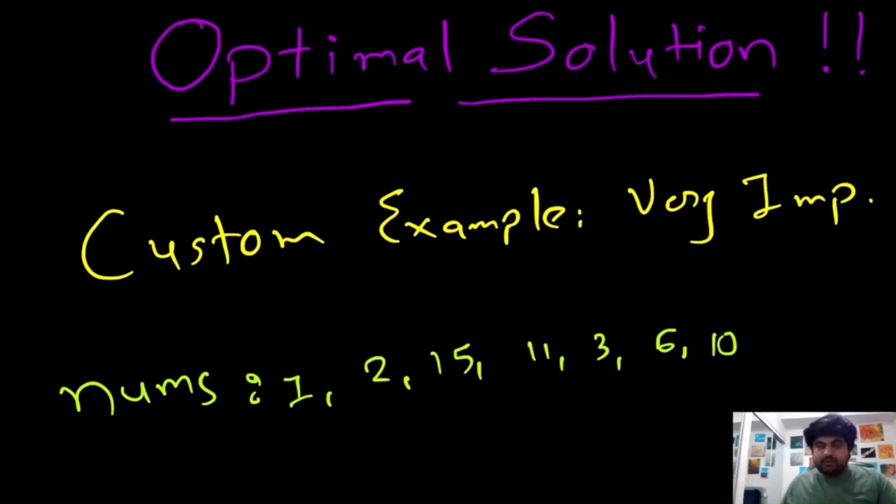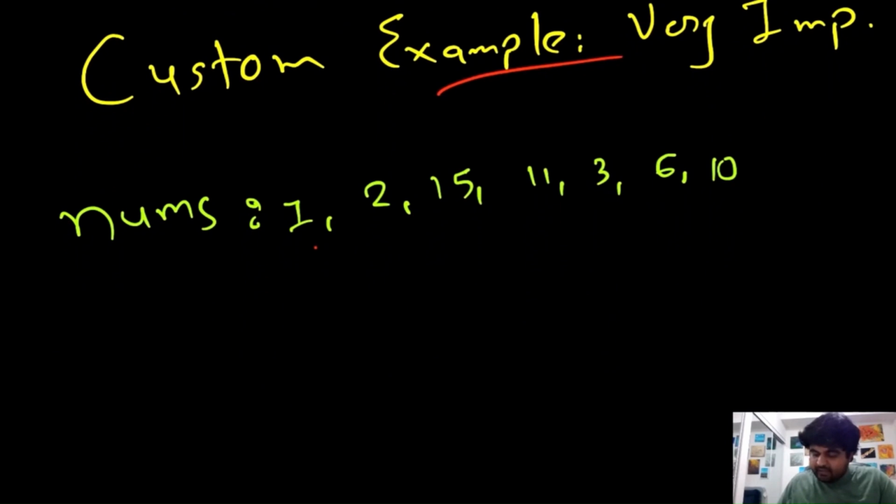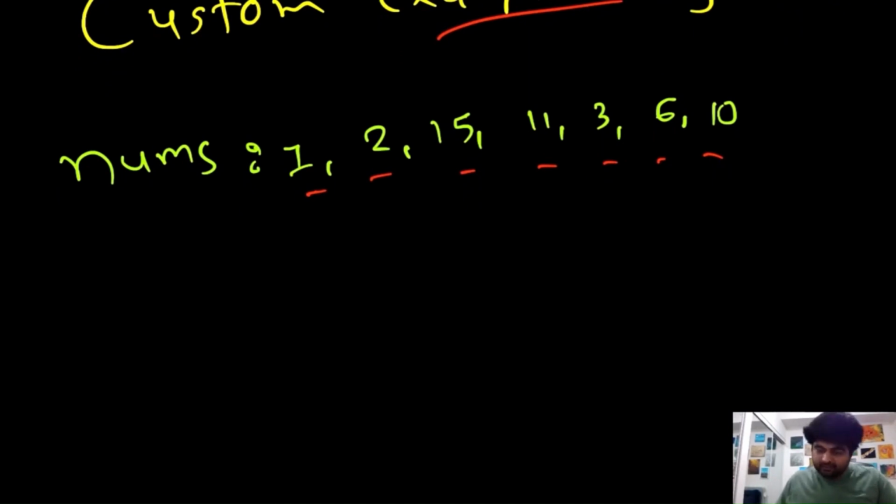For the optimal solution, we are going to use a custom example, and it is very important to use custom examples because it shows that you can create test cases on your own, which is a really good skill to have in the actual computer world. So suppose the houses we are given are in this fashion, and let's draw them in a circular manner.